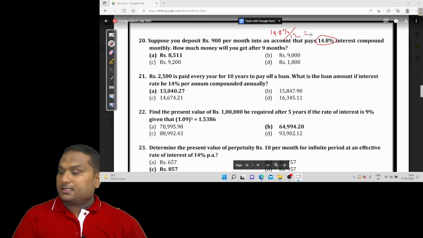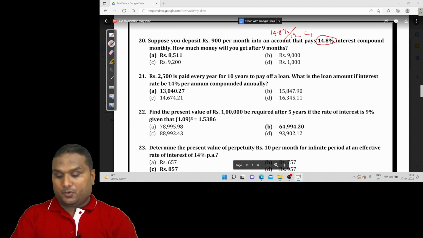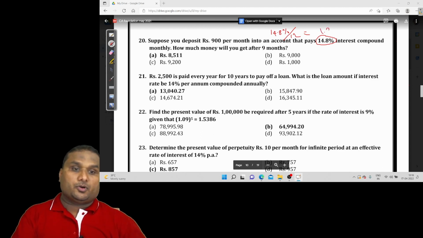So the monthly interest rate will be 14.8 divided by 12, which is 1.2333333%. And now you are depositing 900 at the end of every month. So how much money will you get after 9 months? So it's a question on 9 months. So the rate of interest is 1.2333%.